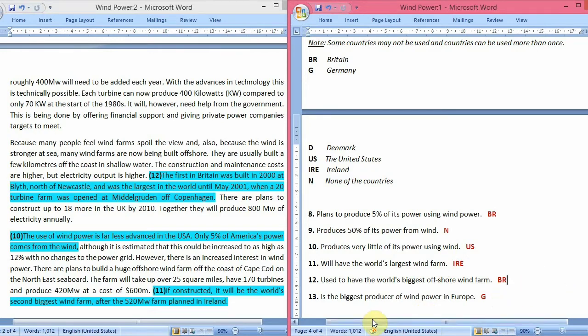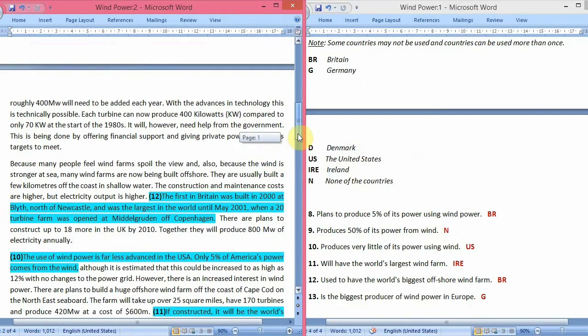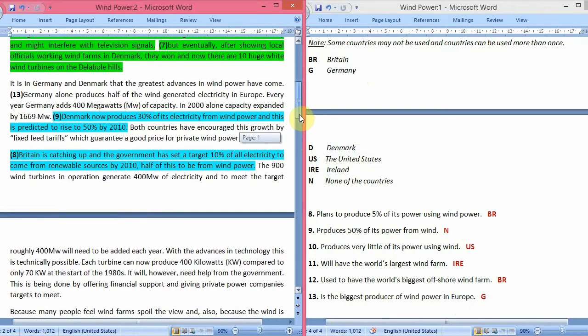Now the last question: which country is the biggest producer of wind power in Europe? In the continent of Europe, they have talked about a lot of countries. Britain is in Europe, Germany is in Europe, Denmark is in Europe, Ireland is in Europe. Now they are asking which is the biggest producer of wind power in Europe. Here the 13th question answer has not been highlighted, I forgot.